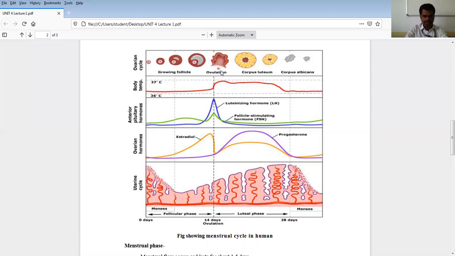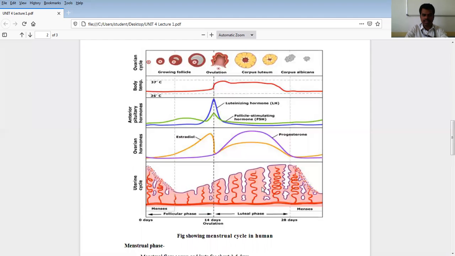fertilization. Fine. So the follicular phase is from day 0 to 14, and from the 14th day to 28 days we call it the luteal phase. In this luteal phase you see the endometrium. So these are the cyclic changes in the uterus. The uterus is divided into endometrium, myometrium and perimetrium. These are the different layers of the uterus. What we have shown in the picture is the endometrium, the inner lining of the uterus.